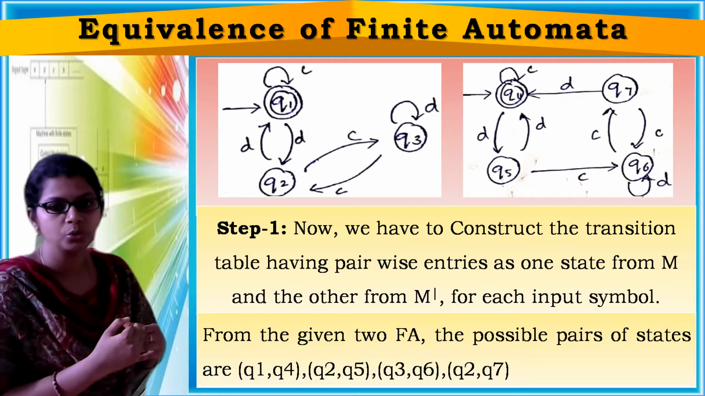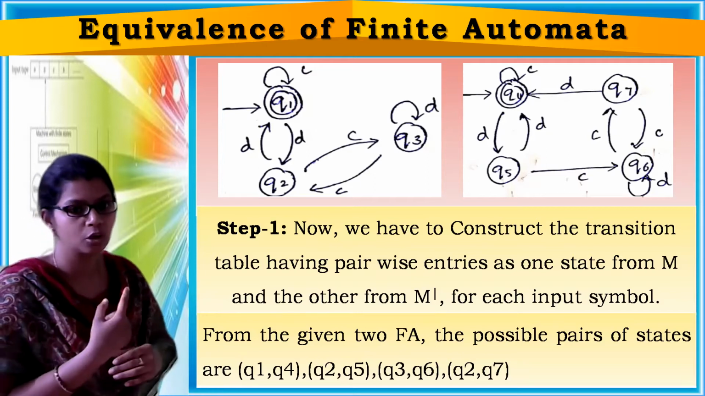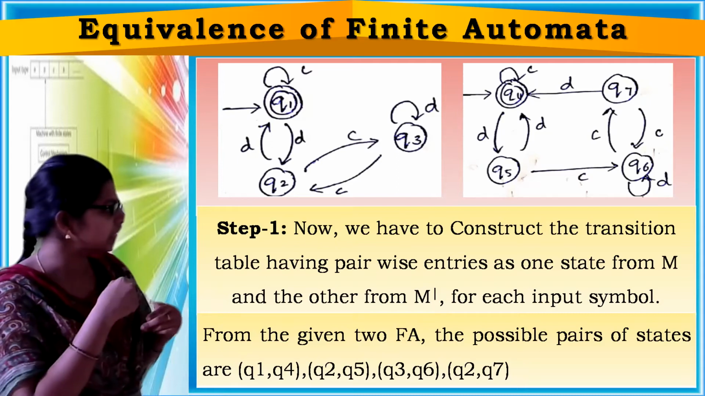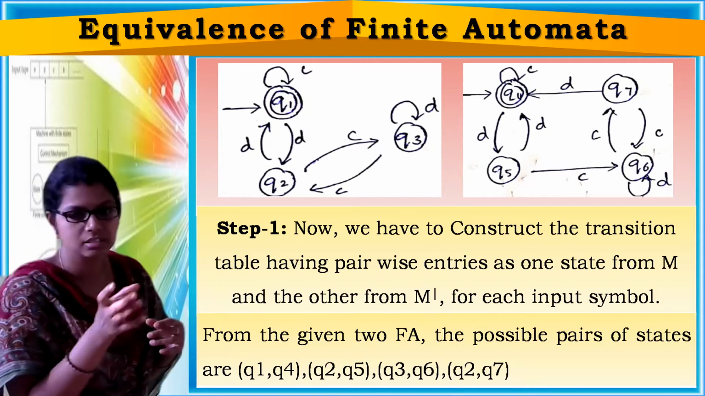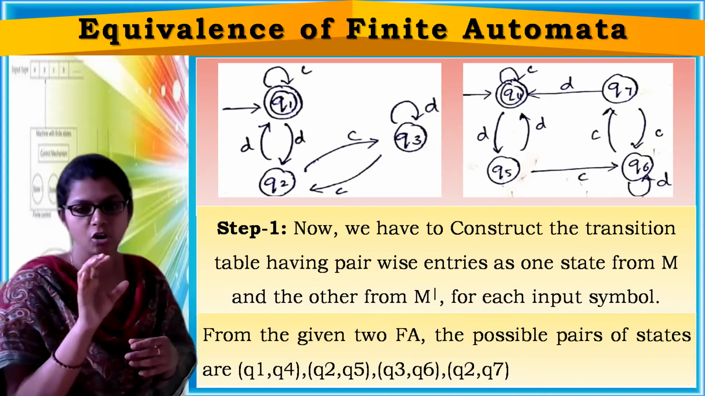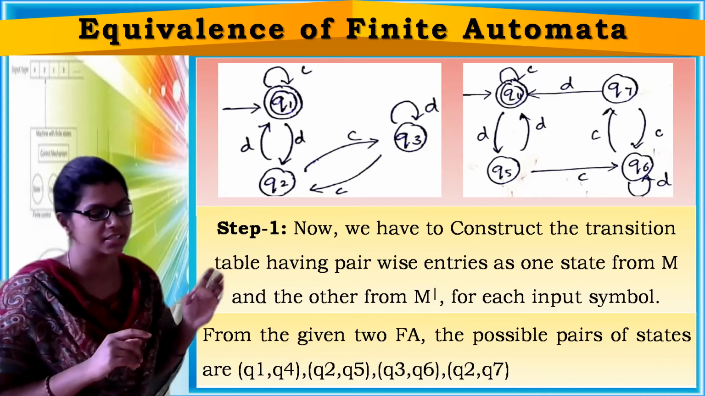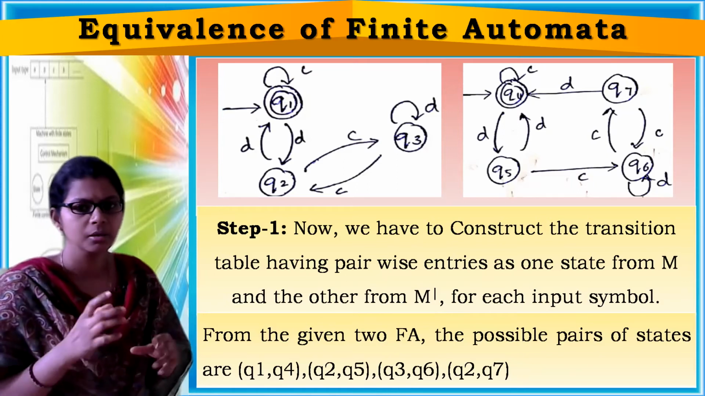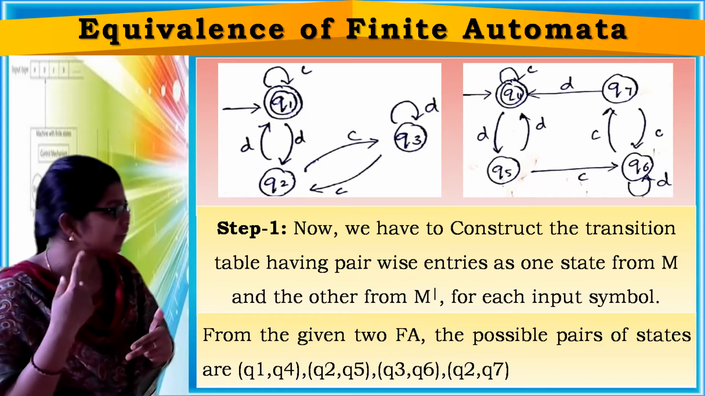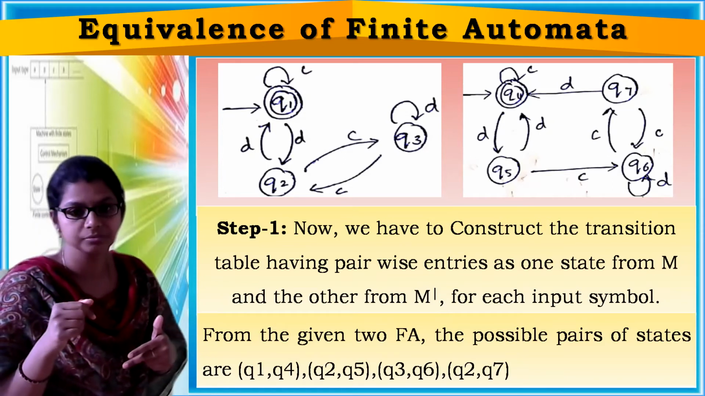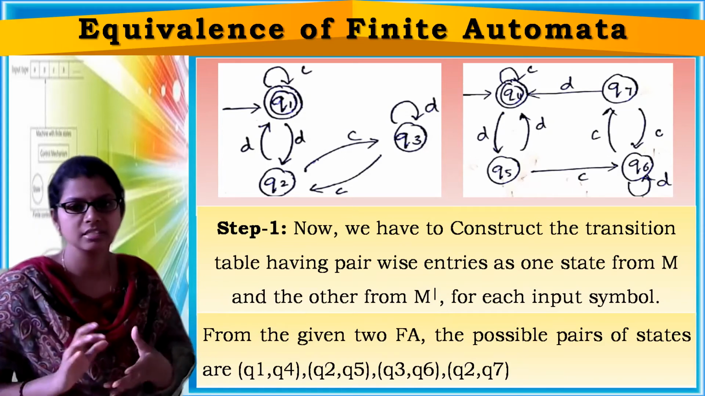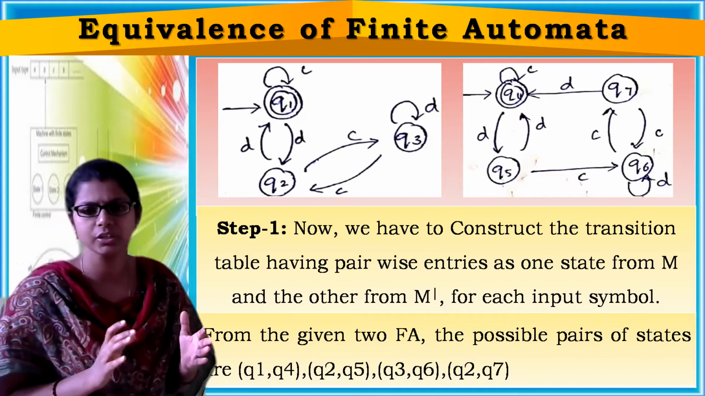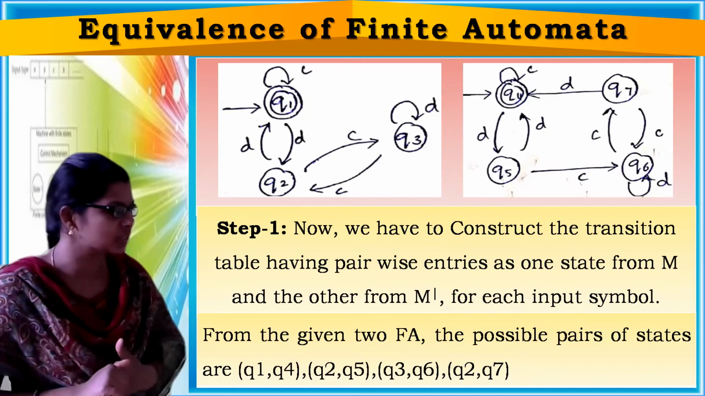Next, Q2, Q5. Q2, Q5 because Q2 and Q5 are having transitions on D as well as on C. Both are having similar things. That is one pair. Next, Q3 and Q6. See, both states are having self-transition on D, right? So both are similar and they are having one transition with C also. So similarity is there between Q3 and Q6. So that is one pair.